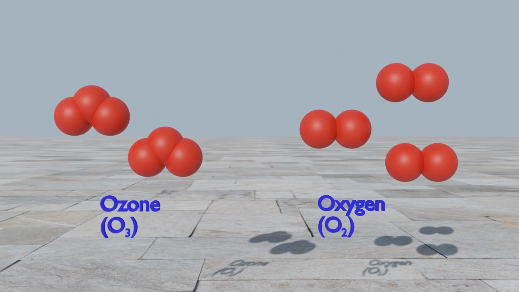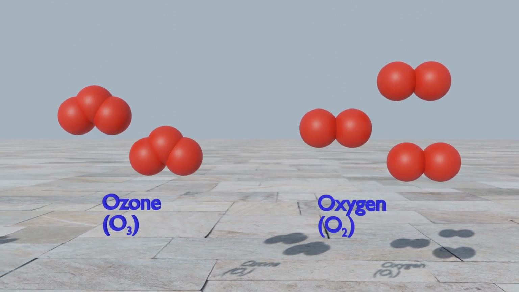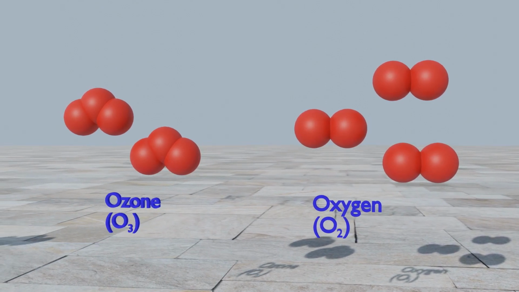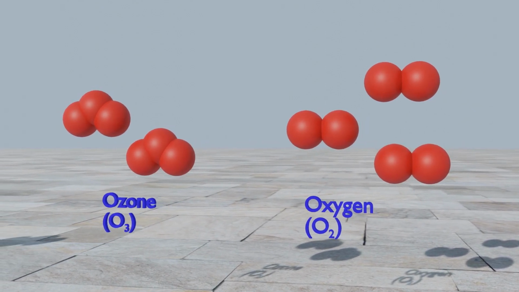Both molecules are in their gaseous state. A higher number of molecules means there are more microstates. This means the 3 oxygen molecules have a higher entropy than the 2 ozone molecules.